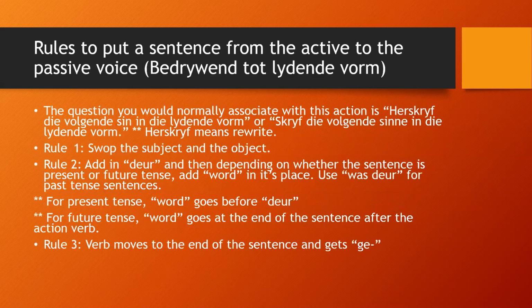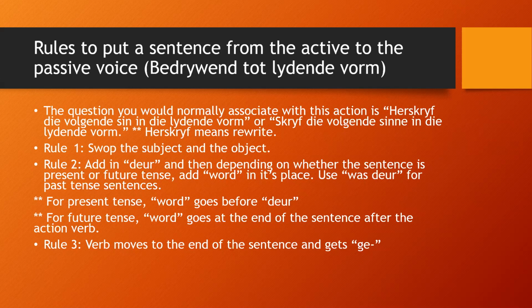Right, so what are the rules to put a sentence from the active to the passive voice? Bedrywend tot Lydende Vorm. So in other words, the question you would normally associate with this action is herskryf die volgende sin in die Lydende Vorm, or skryf die volgende sinne in die Lydende Vorm. So keep in mind herskryf means rewrite, and this is important because when you get to your test, this is a word that you're going to have to remember, herskryf.